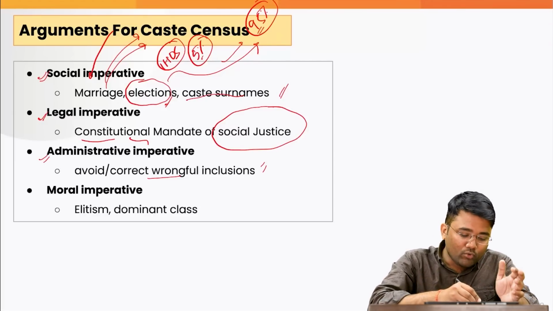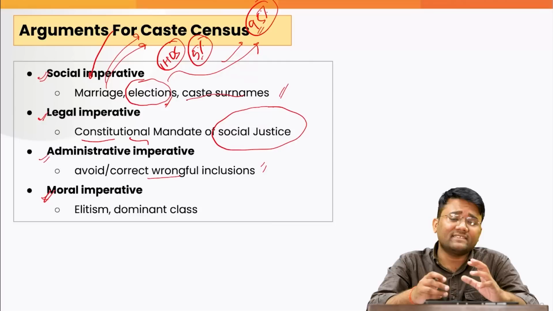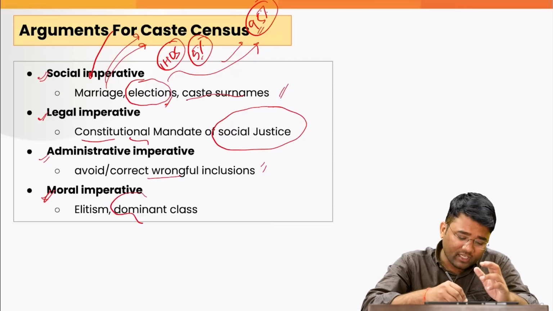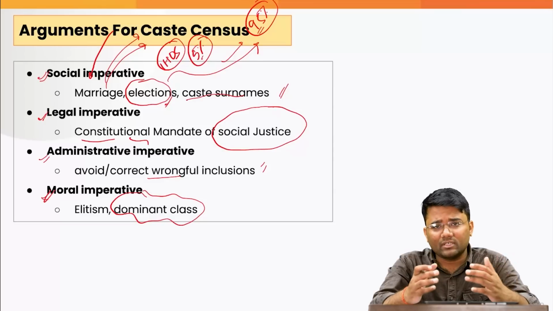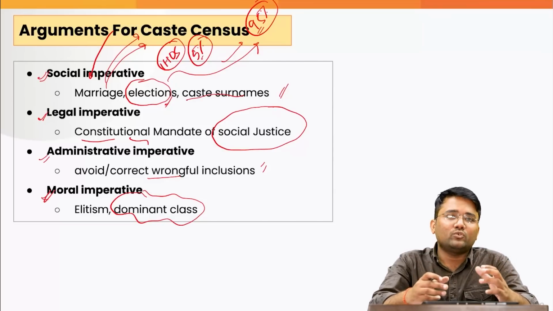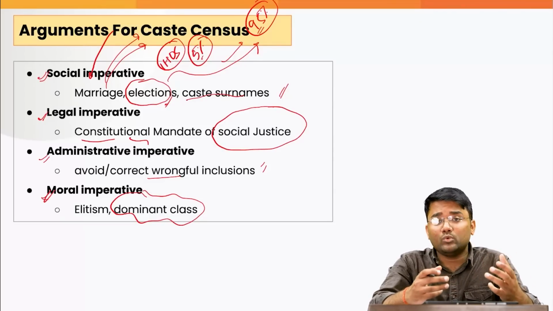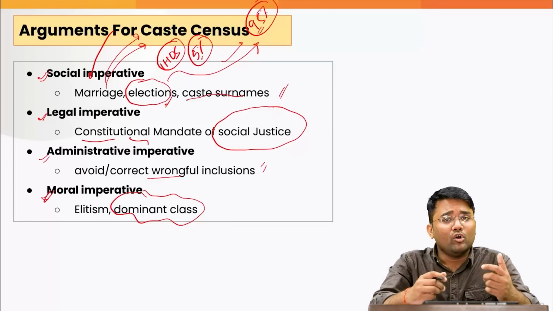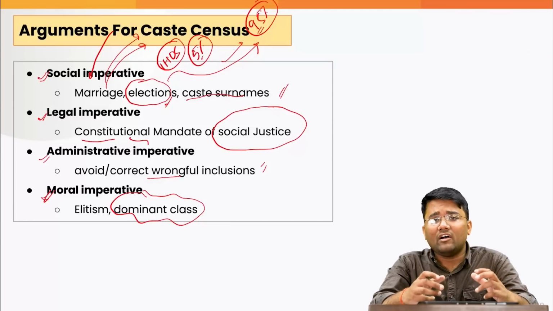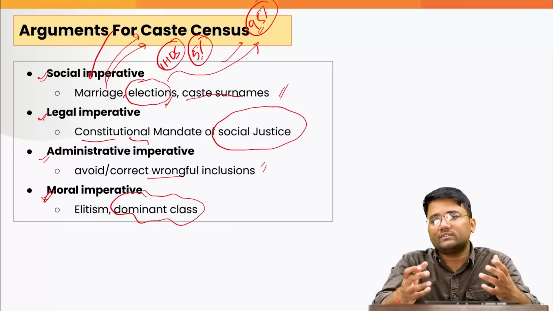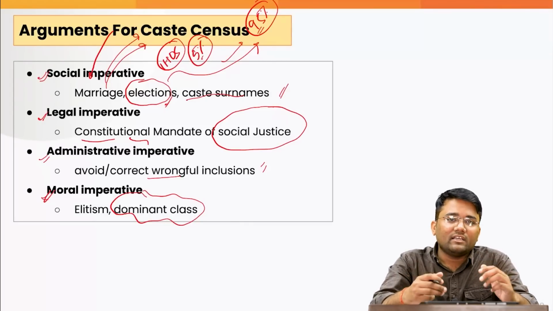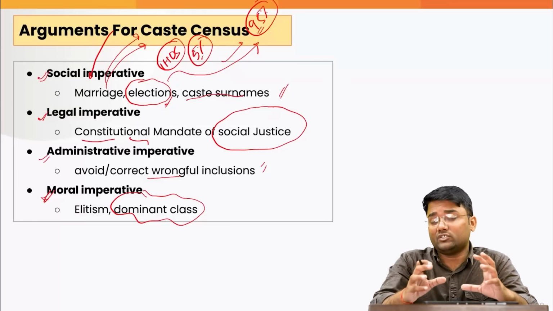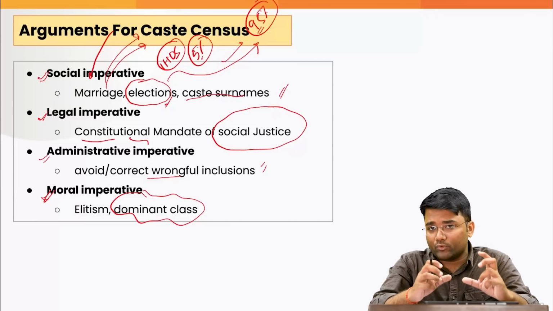Then again, the moral imperative: there are still some dominant classes. These dominant classes, who generally belong to some of the upper castes, are the classes who have a majority of the lands, who are rich, who have a majority of the chunk of government jobs, and they are reaping the major benefits of some of the major government schemes and programs.